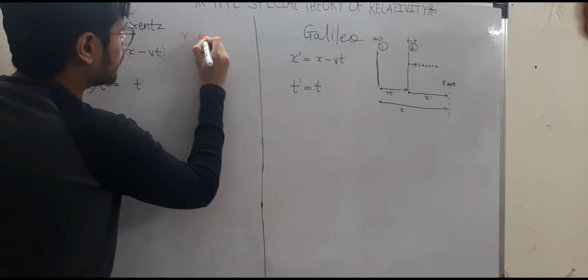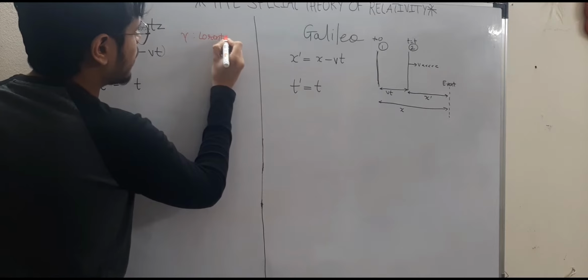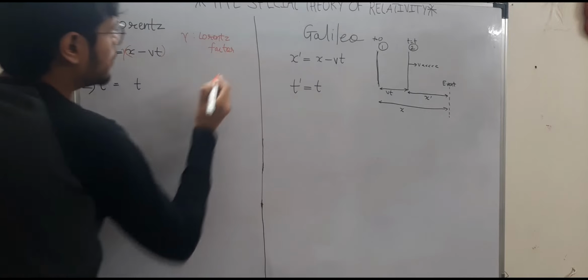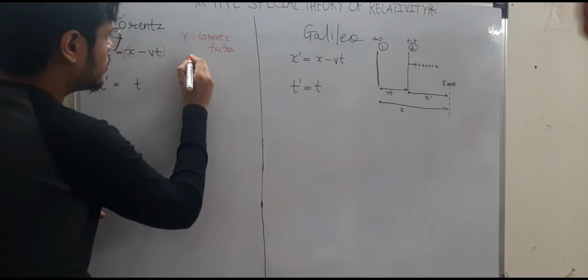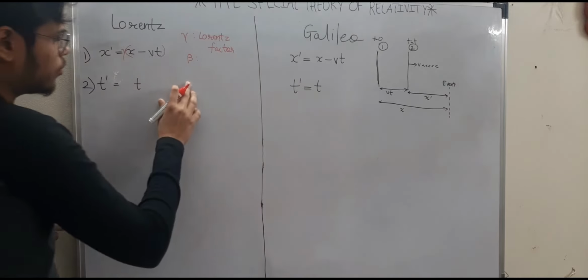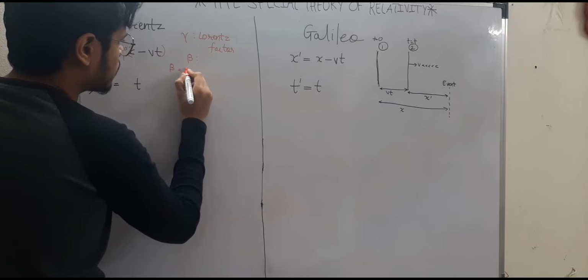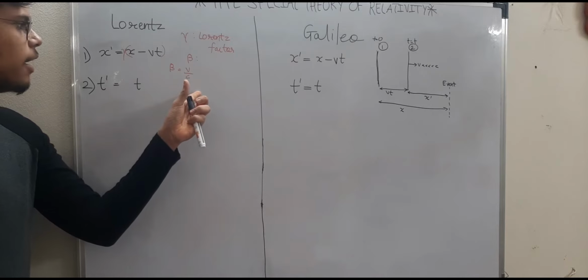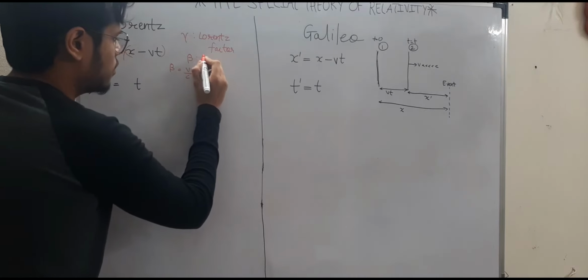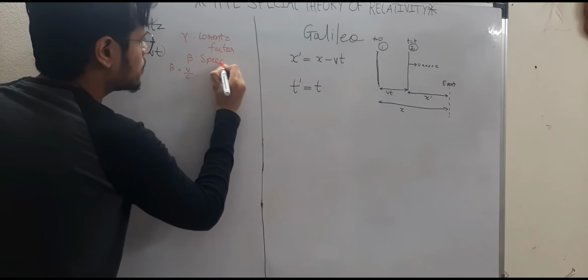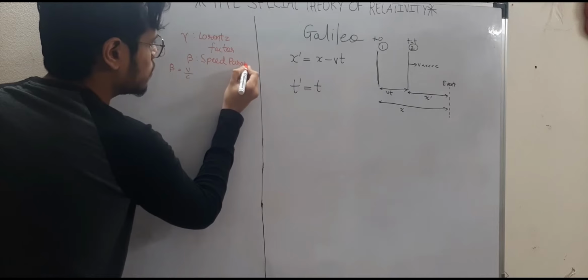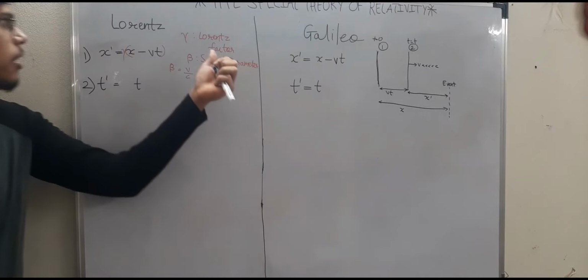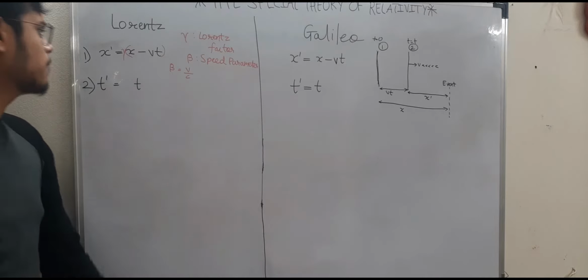Earlier what we used to know about gamma was that it was just a factor, but now it is also known as the Lorentz factor. And the beta which you used to learn earlier, that was the ratio of the speed of the particle close to the speed of light divided by the speed of light. This is basically known as the speed parameter. Right? So giving credit to Lorentz's work, we named it the Lorentz factor.